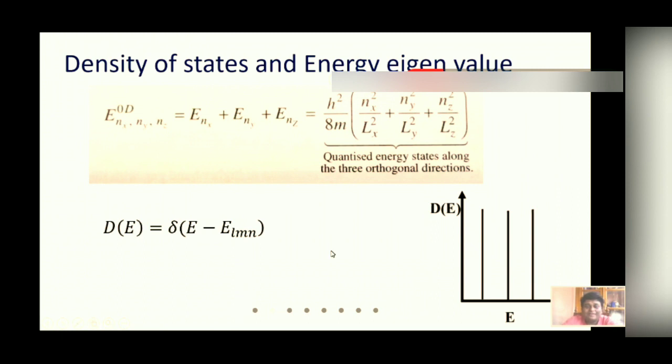So it has a density of states with delta-function-like spikes, as you have already learned in your solid state physics course, or as will also be discussed in the quantum nanoengineering course at a later stage. Quantum dots have really important applications in various kinds of electronic devices and biomedical applications, which will be discussed in the applications section.